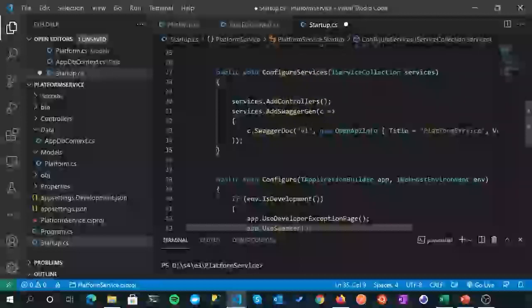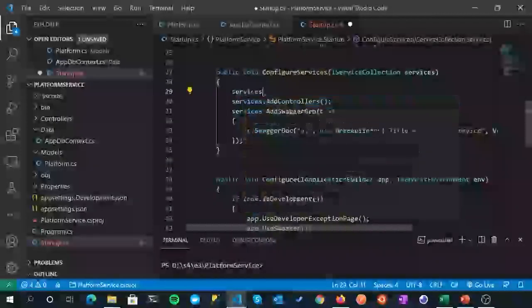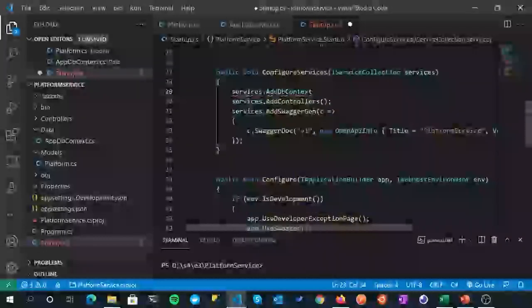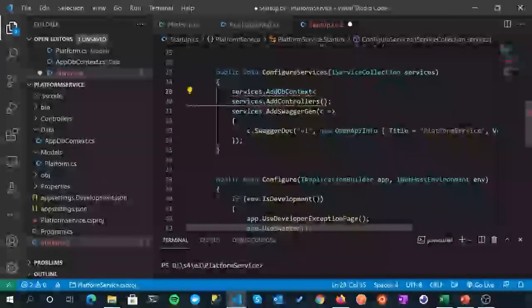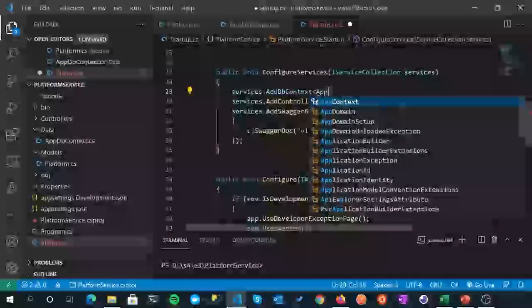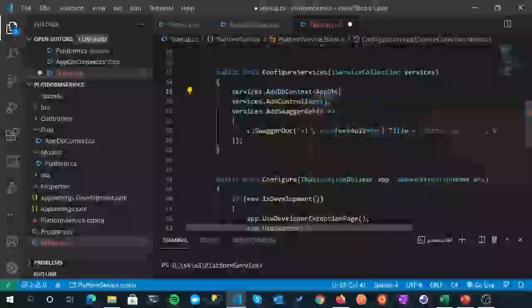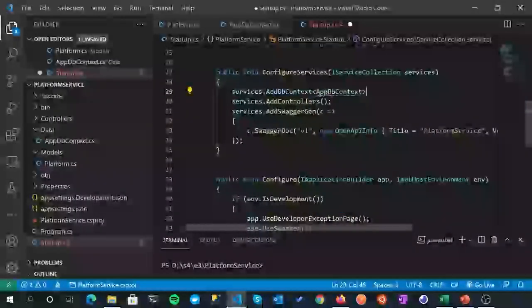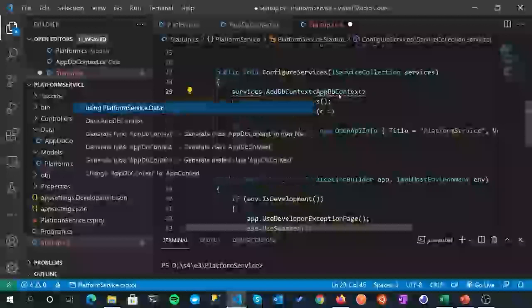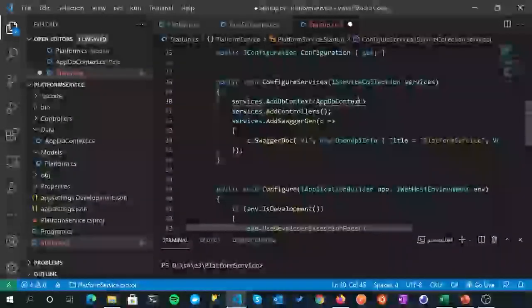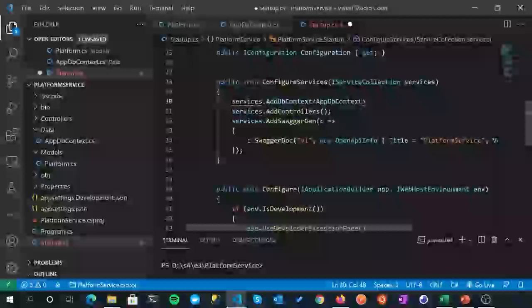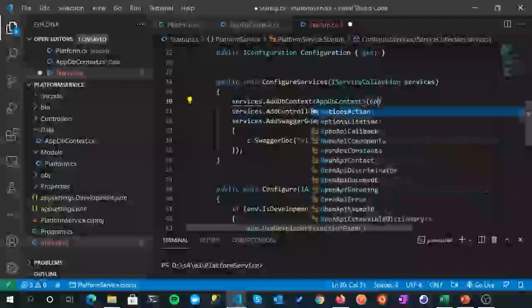No surprises there. I'm just going to add that here, services.AddDbContext. What type of DbContext are we going to add? Just the class that we added in the last section. It probably won't find that, so we'll need to bring that namespace in. Control period, using PlatformService.Data. Fantastic. And then we'll just specify some options.